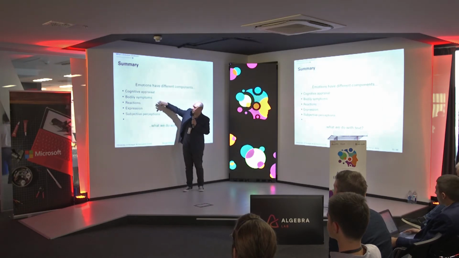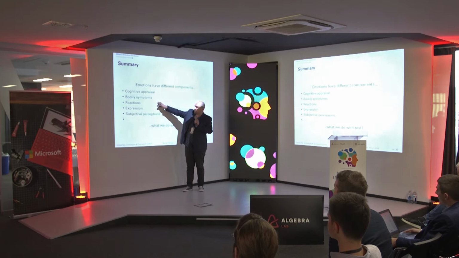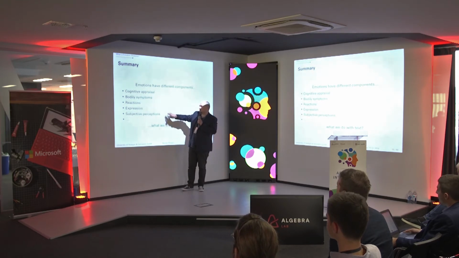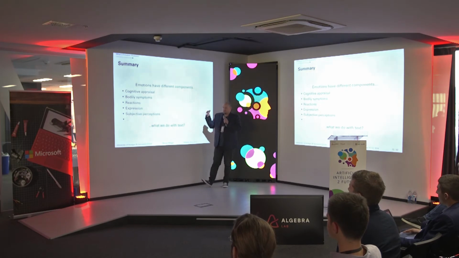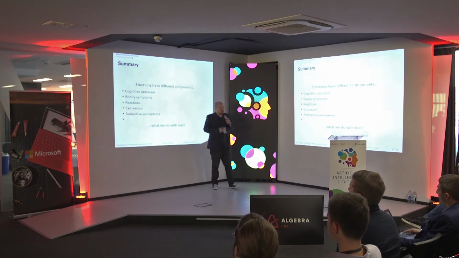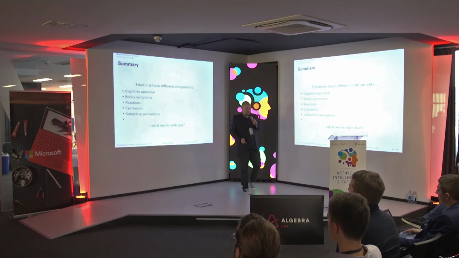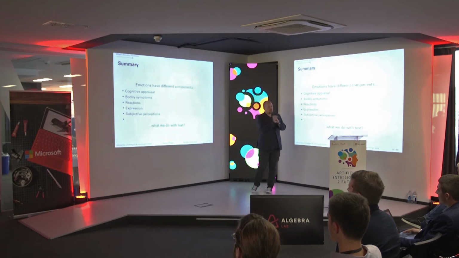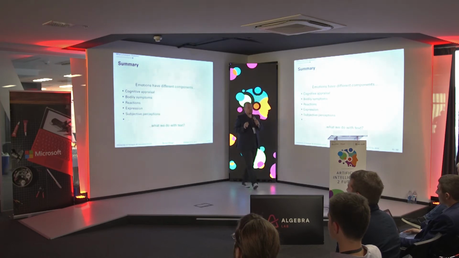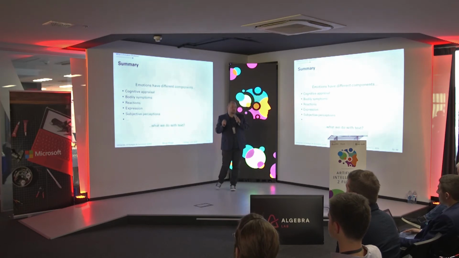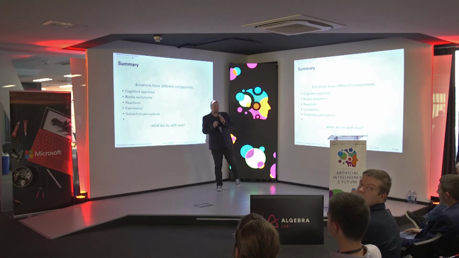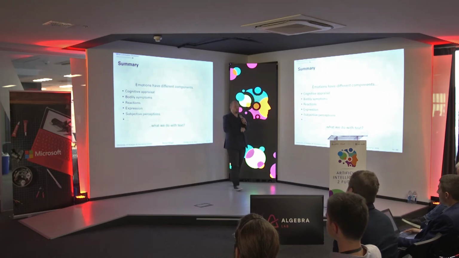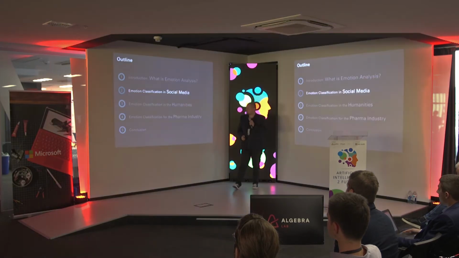We have a cognitive appraisal, we have bodily symptoms, we have reactions, we have expressions, we have also subjective perceptions. We didn't all agree. So now we have an idea what emotions are. Now we move forward to textual analysis. What do we actually do with text? Which of these theories do we use for textual analysis? And I assume that at the end of this presentation you agree with me that most of the previous things psychologists did research on are not underexplored for textual analysis.